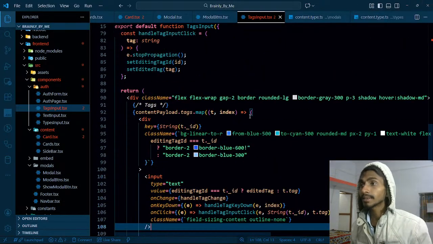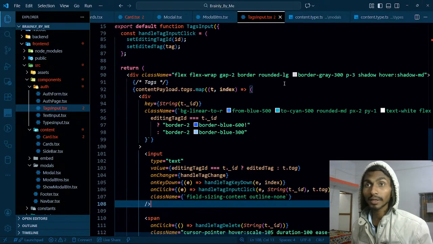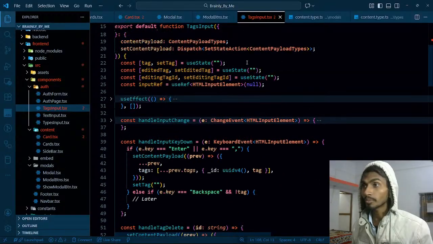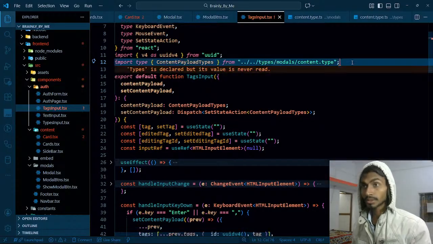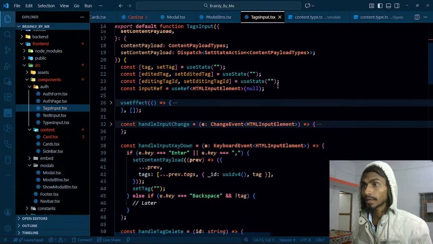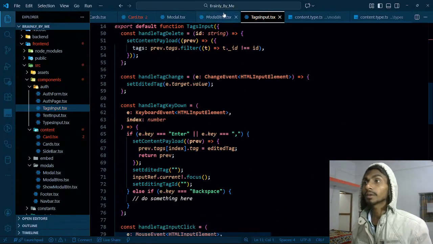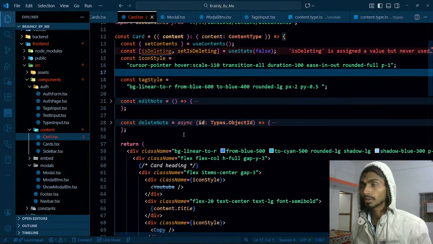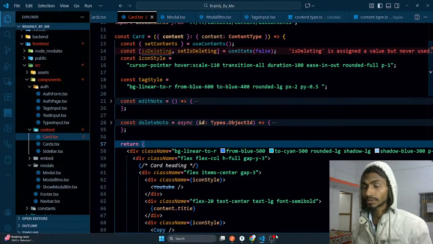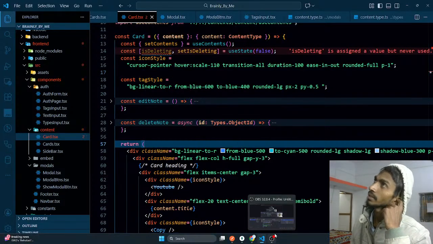Alright, meanwhile, this much I've already done. Something is already missing, maybe something at the top. And this particular thing I'm not quite using, if I'm not wrong, so let's get rid of it. And now it seems to be okay, at least. And cards are here. Deleting. That's okay.